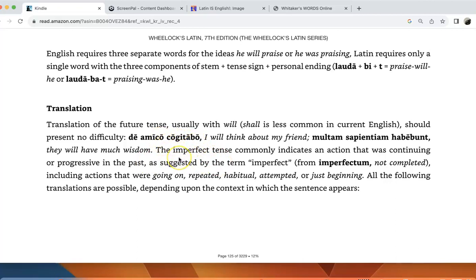And as is pointed out here, the imperfect in particular is something that indicates an action that was continuing or progressive. Think of it like a video. So if you can sort of imagine an action, because it is a verb, an action, as continuous or ongoing, we're probably going to want to use the imperfect tense, and they give you some sort of common descriptions of when to use that. Okay.